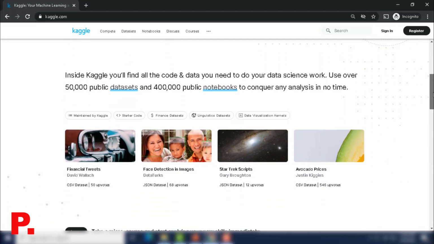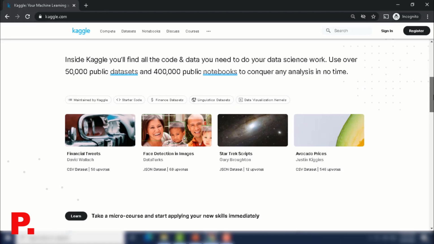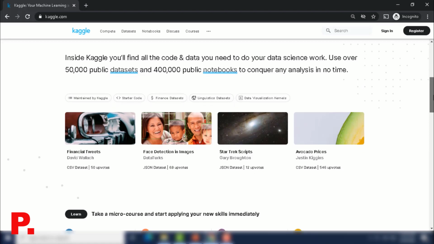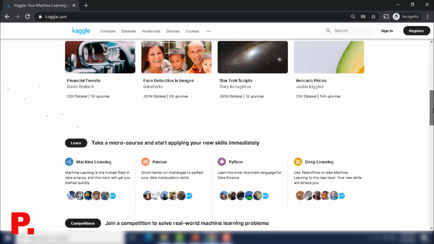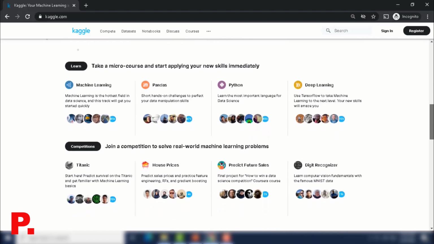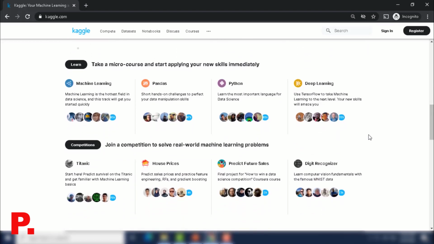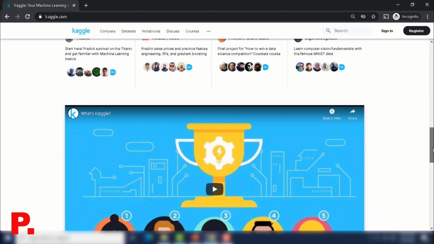So inside Kaggle, you will find all the code and data you need to do your data science work. Use over 50,000 public datasets and over 400,000 public notebooks to conquer any analysis in no time. Also, as you go down, you can see different datasets here, CSV datasets with 50 upvotes, JSON dataset with 68, and so on. If we go down a little more, you see Kaggle's Learn platform, the various competitions that are there, Titanic, housing prices, and so on.